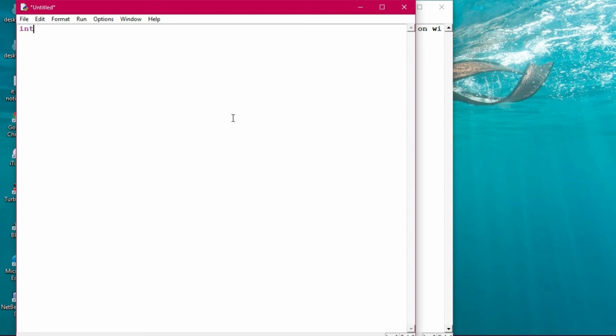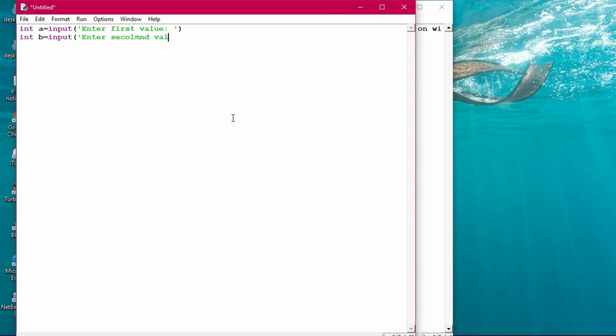Say a equals input within brackets. Okay, enter, first value. Then you give a colon and put it like this. Sometimes you will write it like this. For the syntax, b equals input, then enter the second value.